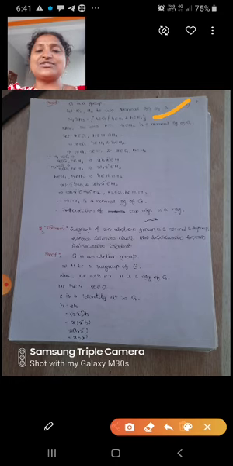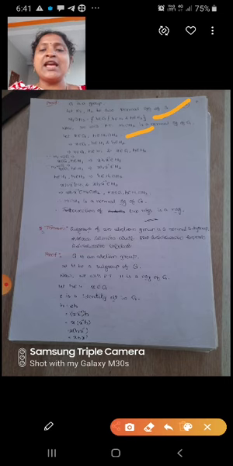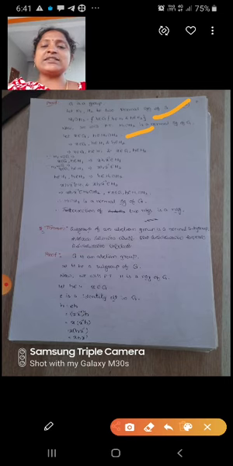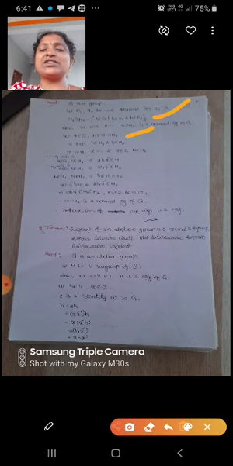Let x belongs to G and h belongs to H1 intersection H2. That implies x belongs to G, h belongs to H1 and h belongs to H2. We know that this implies x belongs to G, h belongs to H1 and x belongs to G, h belongs to H2.